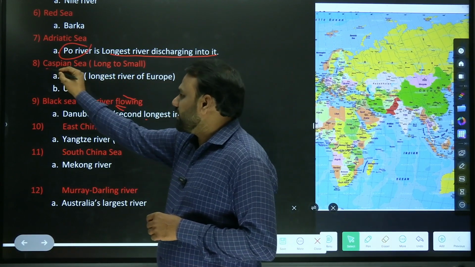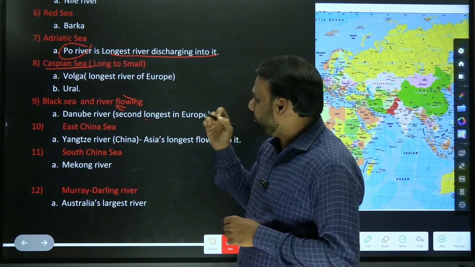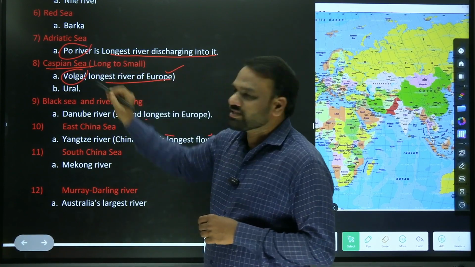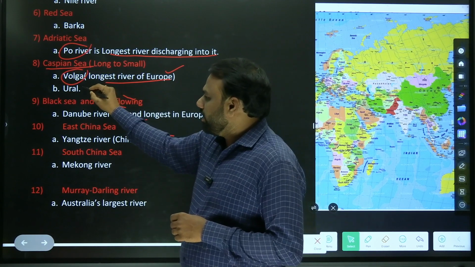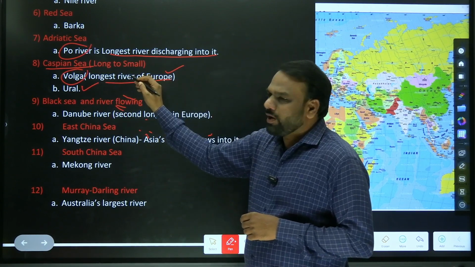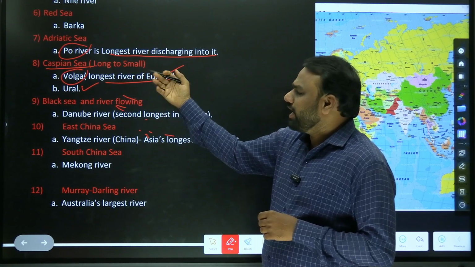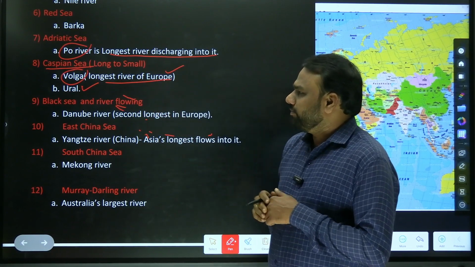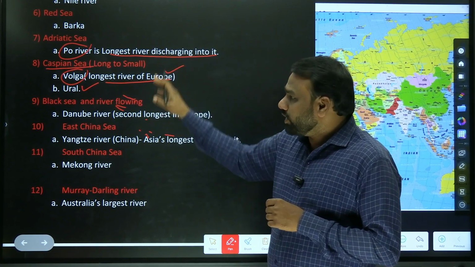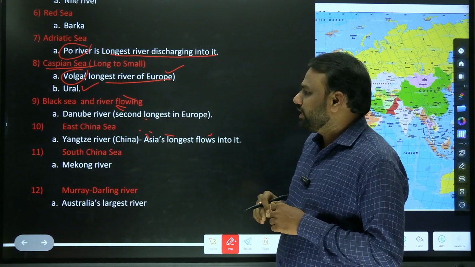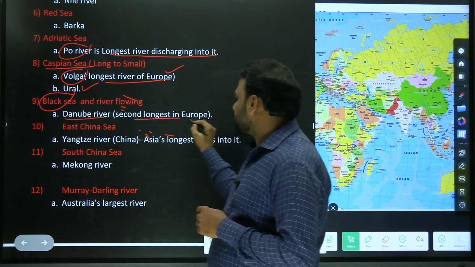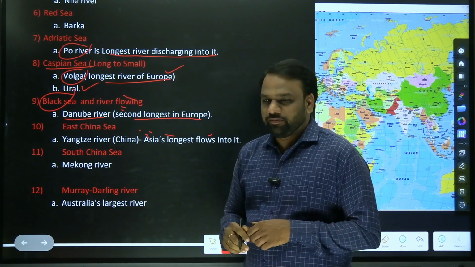Next, Caspian Sea, again a very important river from the exam point of view. The Volga, the longest river of Europe, enters the Caspian Sea. Similarly, Ural is one more river which enters the Caspian Sea. Here Volga would have been sufficient, but just out of curiosity, I have gone for one more, the Ural. So you should be able to locate all these seas on the map. Next, Black Sea. The Danube River, second longest in Europe, enters the Black Sea.